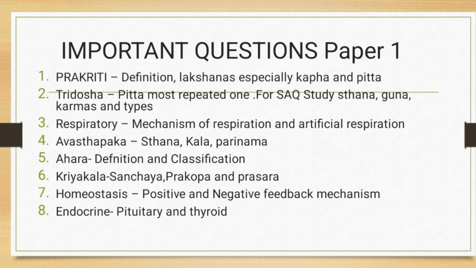And coming to the Shat Kriya Kala, while all 6 stages are important, the Sanchaya, Prakopa and Prasara stages are most repeated for the SAQs, often requiring the specific symptoms of the dosas involved. And coming to the homeostasis, focus on the positive and negative feedback mechanisms with examples for long answer questions and short answer questions. At last, endocrine system.